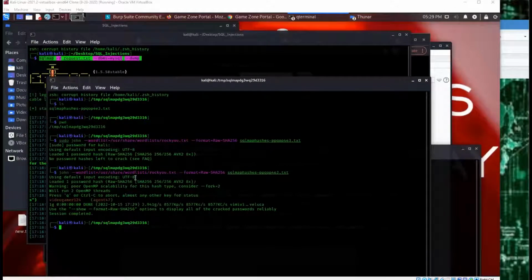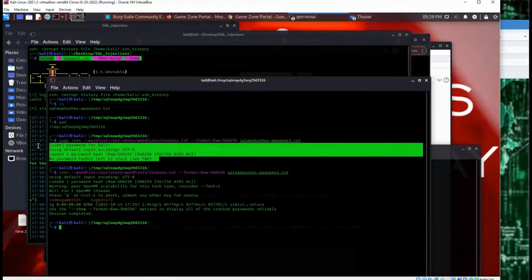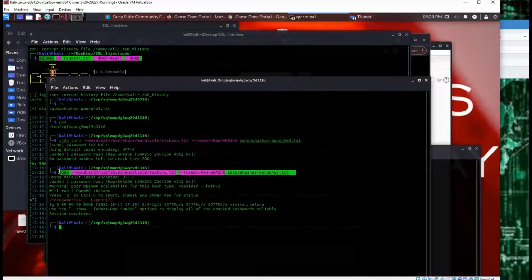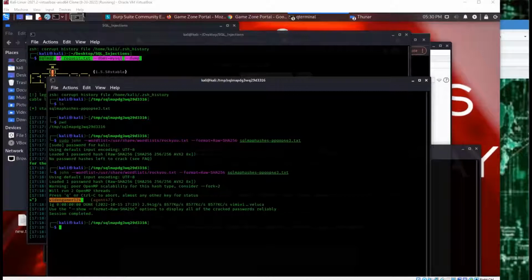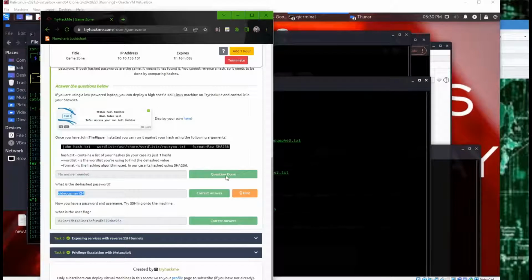All right, so I ran that command. The first time it didn't show me anything because I've already cracked this hash before, but if I just altered the command without sudo, it then ran it, just because John thinks it's a different command, but it's really just the same command. And it looks like the password is videogamer124. So now that you know that information, you can go ahead and copy that in here. All right, so done here, you know it's 256, you know the password, what is the user flag?